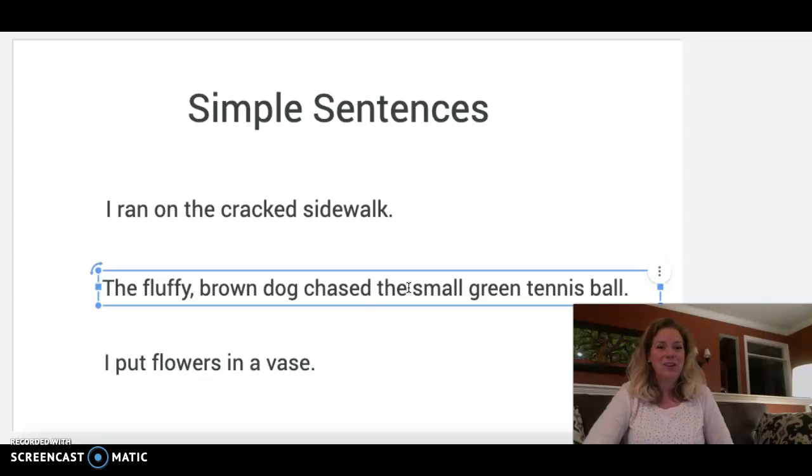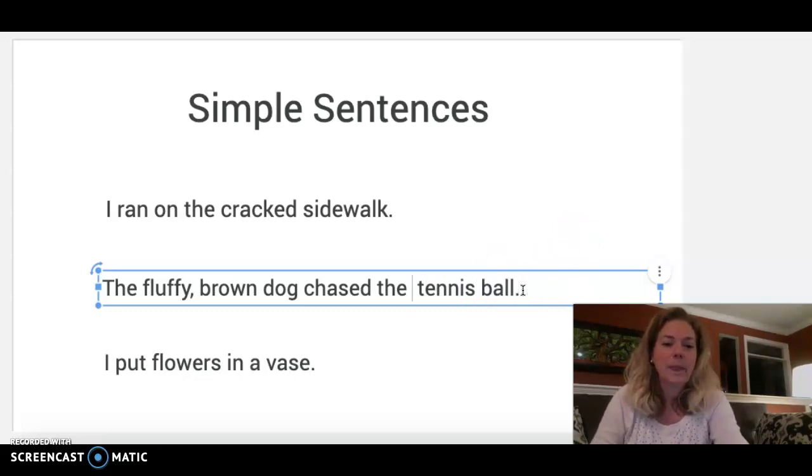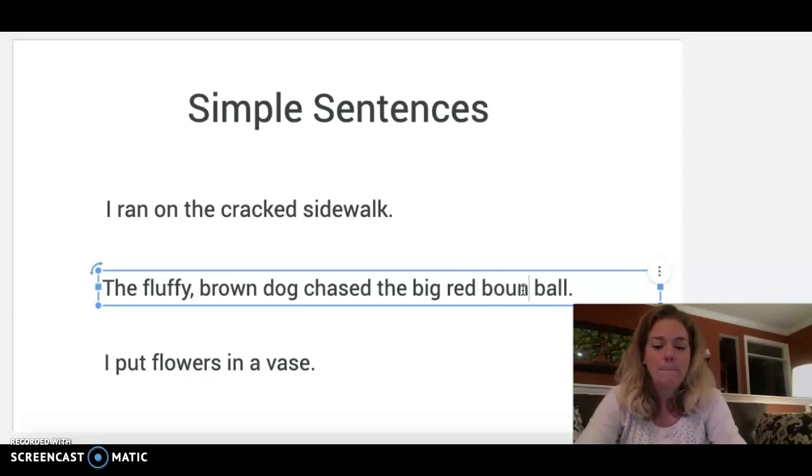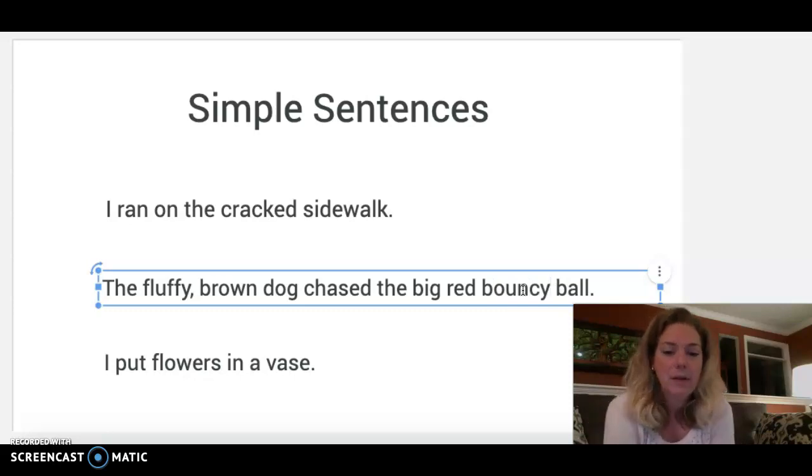Now we have a different picture in our head. I could also say the big red, oops, I'm going to get rid of tennis. The big red bouncy ball. The fluffy brown dog chased the big red bouncy ball.